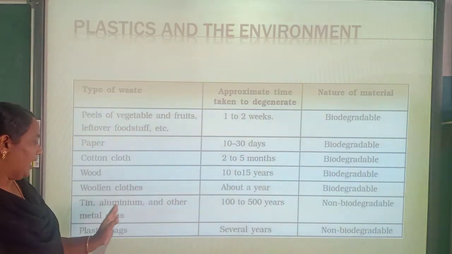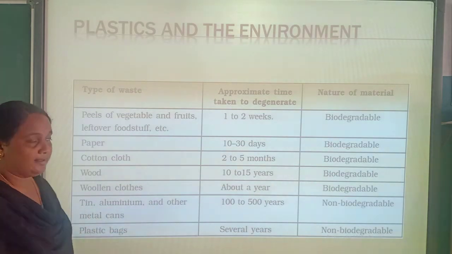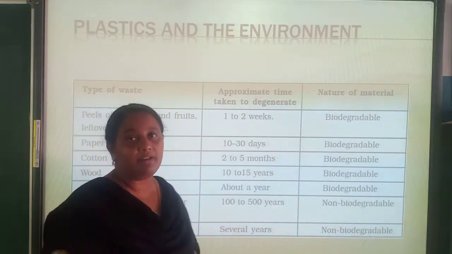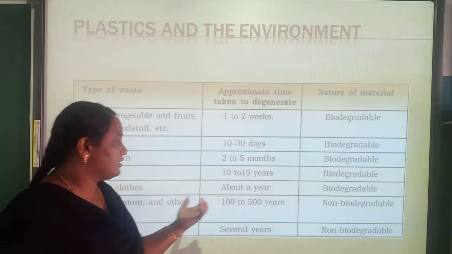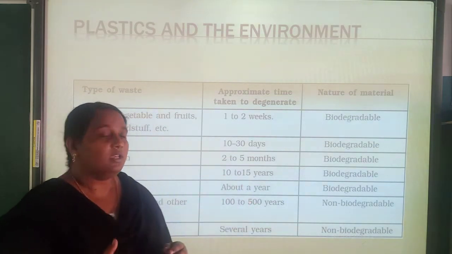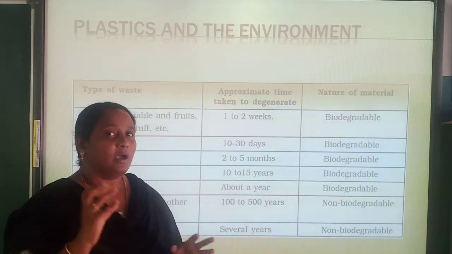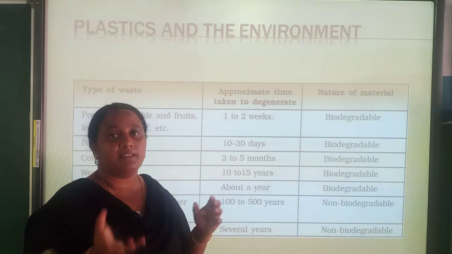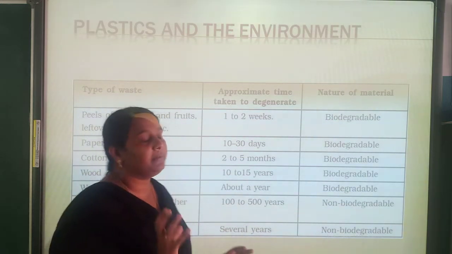And tin, aluminium and other metal cans will last for several years. They can last for 100 to 500 years. So they are not considered biodegradable. They are non-biodegradable materials.